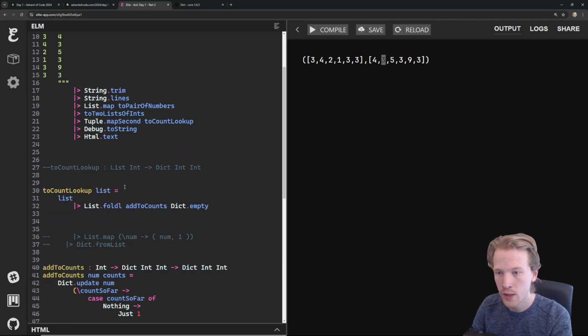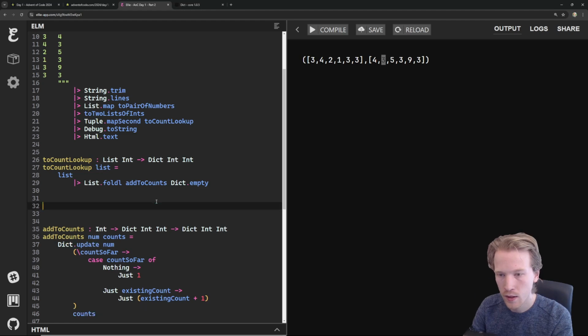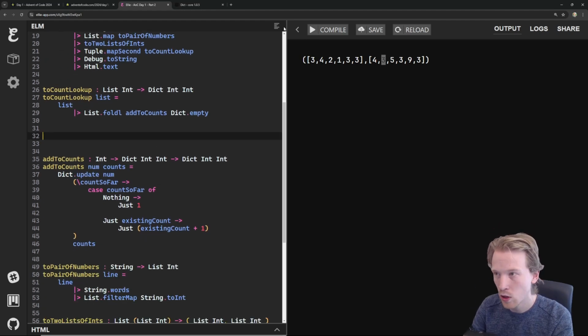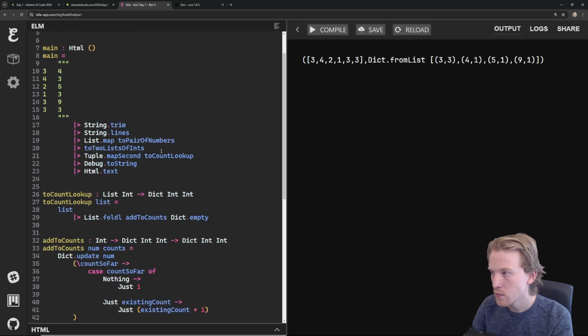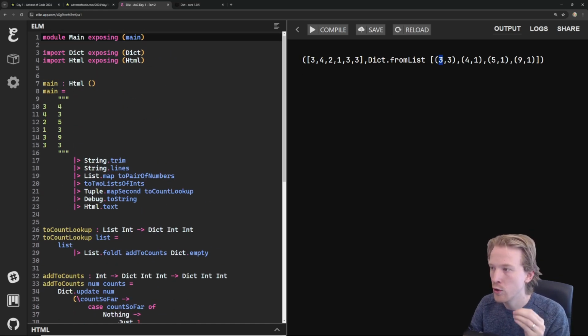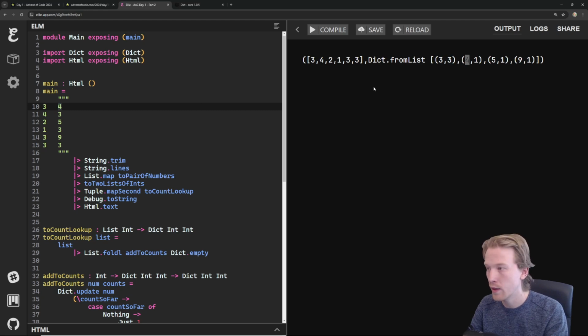I know that was a lot to take in all at once, but if we add our annotations back and I format this, I think this will just work. So what we end up with is if you give me a number like 3, I'll tell you that there are 3 of them. If you give me a number like 4, I'll tell you that I found 1 of them. If you give me a number 5, I've only found 1 of them.